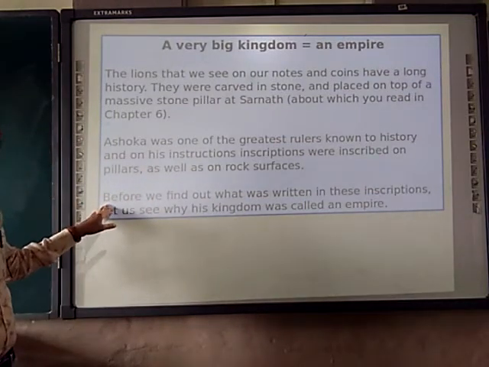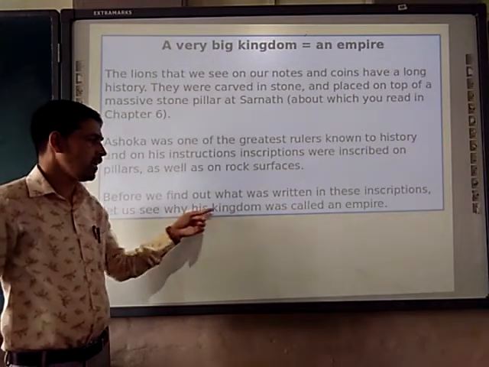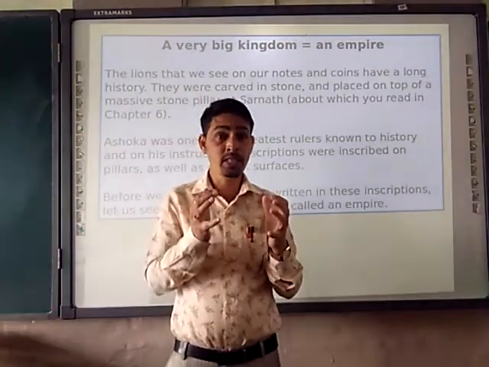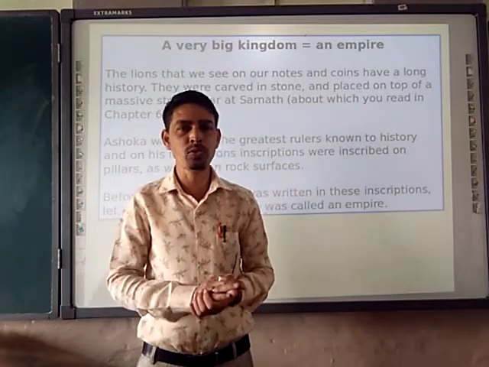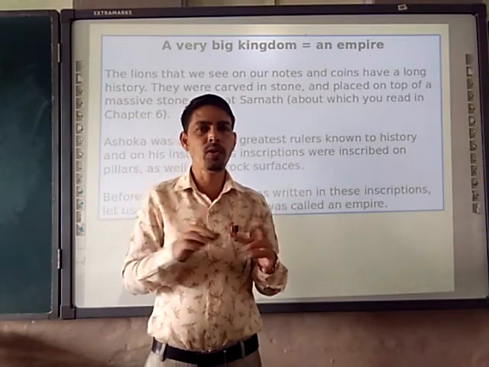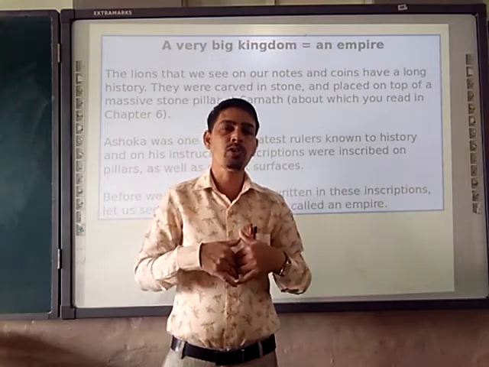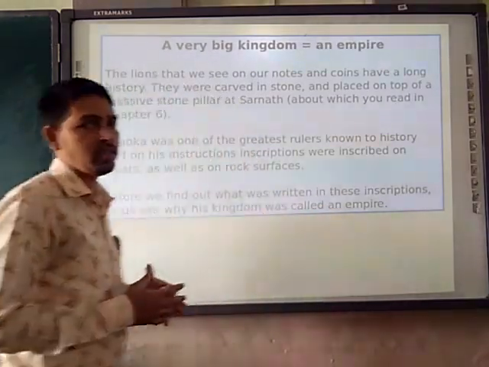Before we find out what was written in the inscriptions, let us see why his kingdom was called an empire. So kingdom and empire, right? In your textbook we have 2-3 maps which give you a clear picture of Ashoka's kingdom and why it was called an empire, because that was a huge dynasty, right?